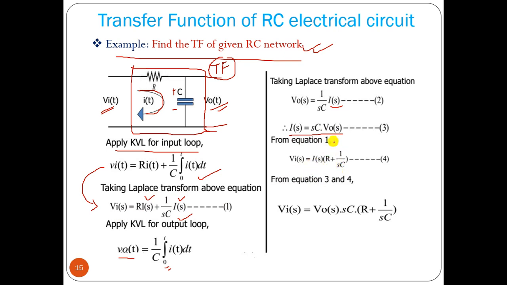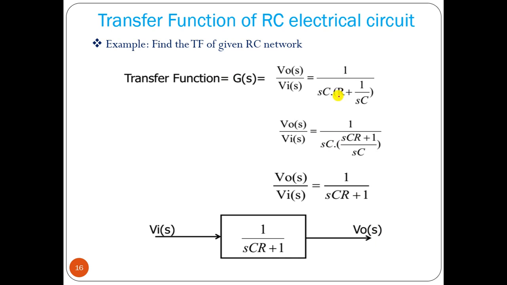Now the IS equation that we can put here, okay? So SC into V0. So we got this equation. From that we can find out V0 by VIS. Okay, so V0 by VIS equal to 1 divided by this factor.